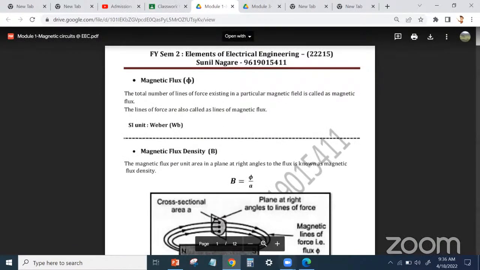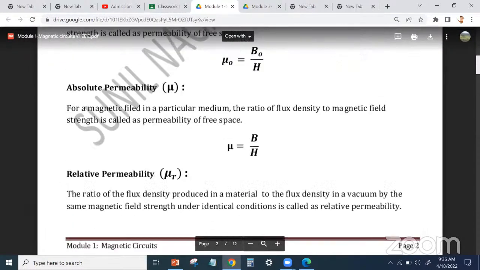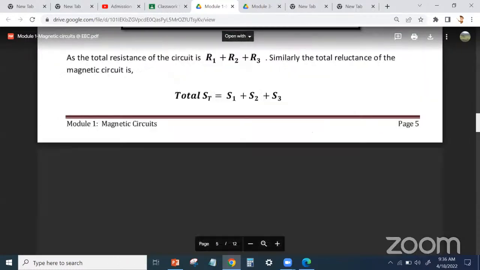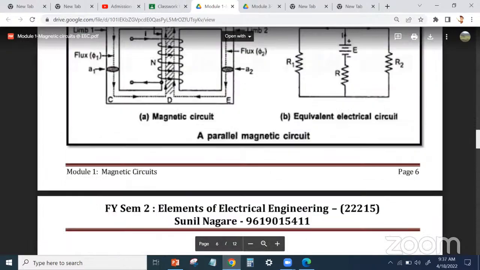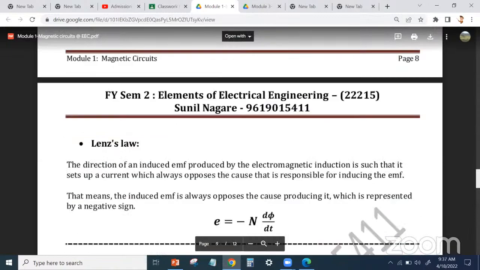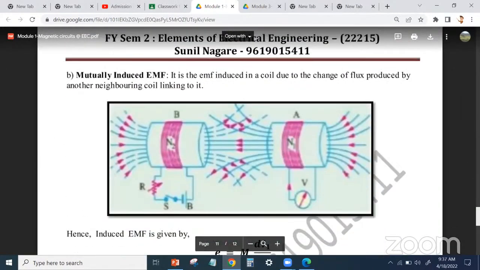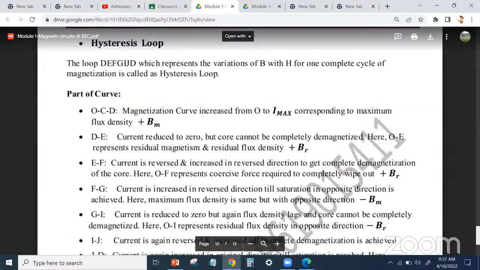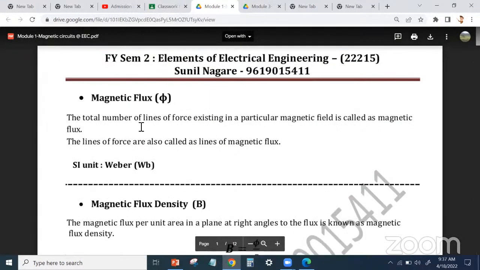That is also a 12-page set of notes, not very big, but sums will come from it too. In module 1 there are some definitions, some diagrams, some formulas, some distinguishing tables. That's all. You can go through these notes. For the safer side, just take a printout; someone take one printout and make xerox copies for the rest, and start reading. These are exam-oriented notes, very simple. We can go through just 12 pages of notes on magnetic circuit. The next lecture will start with this.